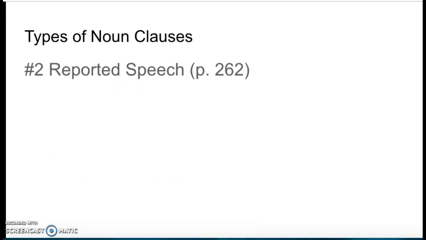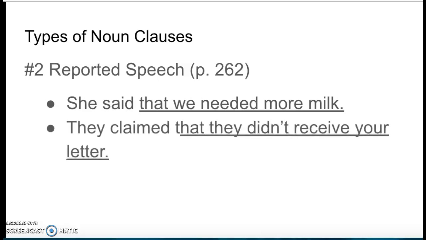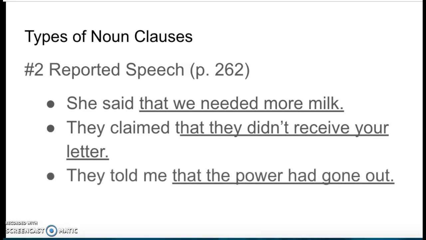We also have reported speech. So remember, reported speech is when you're telling what somebody said, and you need to make some changes a little bit because you're not telling exactly what they said. You're reporting it. So she said that we need more milk. You're not going to say, she said that I need more milk, because you are not her, right? She said that we need more milk. They claimed that they didn't receive your letter. They told me that the power had gone out.